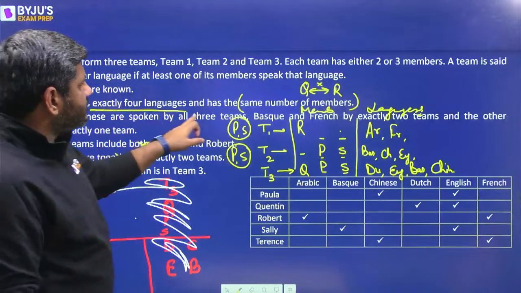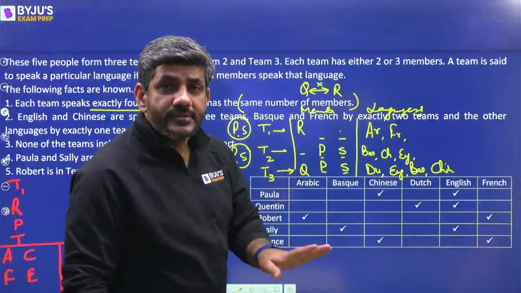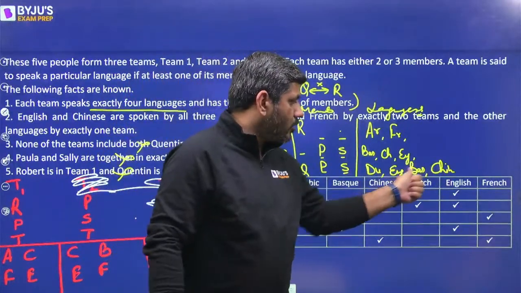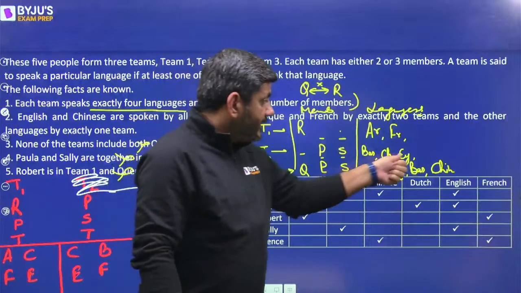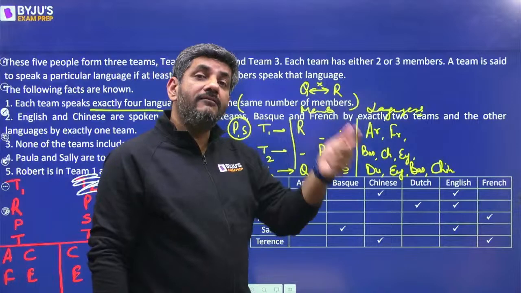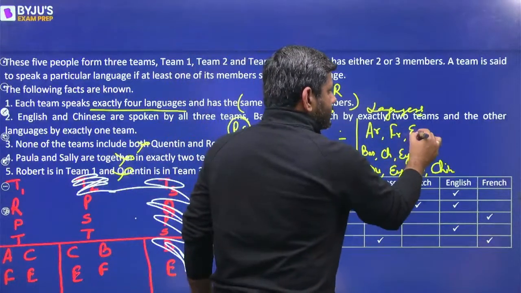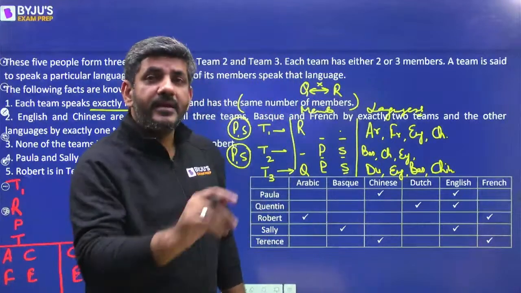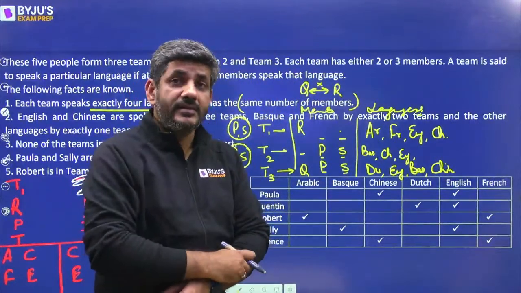English and Chinese are spoken by all 3 teams. English and Chinese are already spoken by this team. Team 1 also has to speak English and Chinese. That means whatever other members are there, they must speak English and Chinese together.